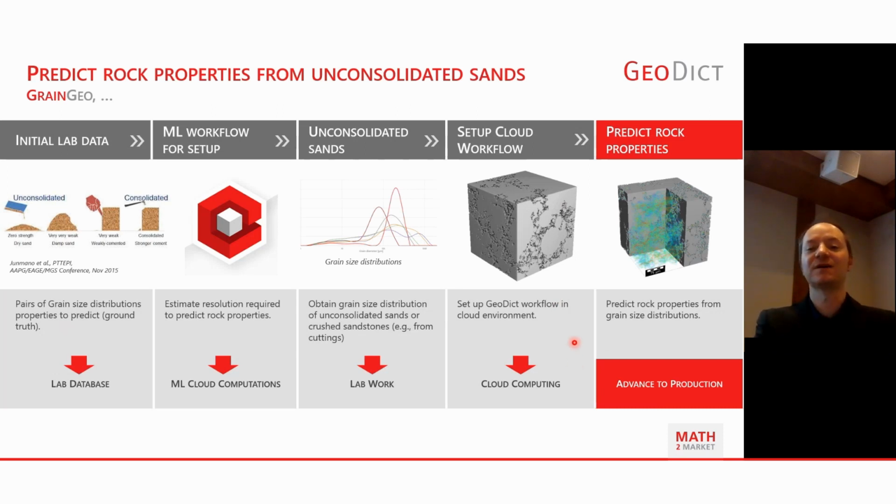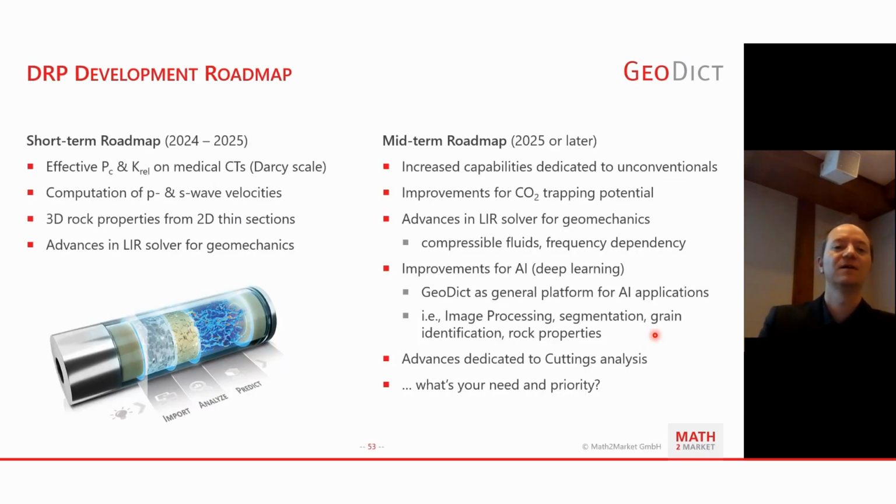So we can reconstruct the rock property from a grain size distribution and a given porosity by having trained our machine learning workflow for this one. So this works out quite nicely, and it can also be applied to cloud computing, so you can predict rock properties for unconsolidated sands with this kind of workflow, and just advance to further steps towards production with these parameters.